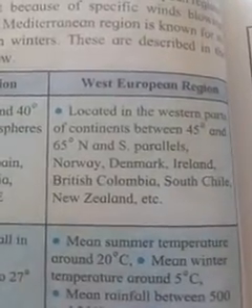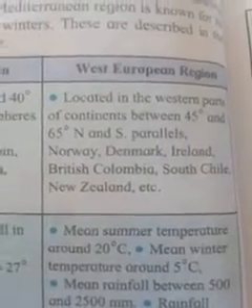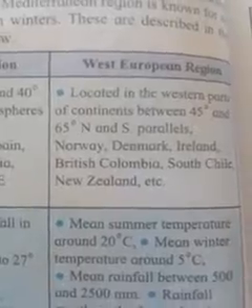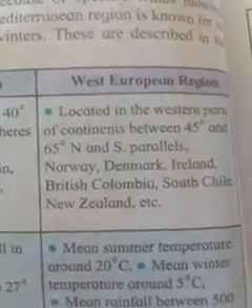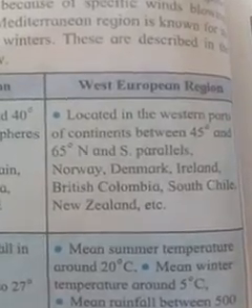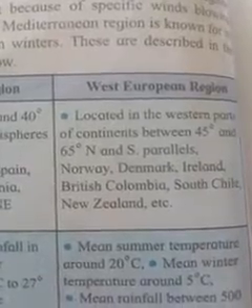Norway, Denmark, Ireland, British Columbia, South Chile, New Zealand, etc. That means the extent of this West European region is Norway, Denmark, Ireland, British Columbia, South Chile, and New Zealand, etc.